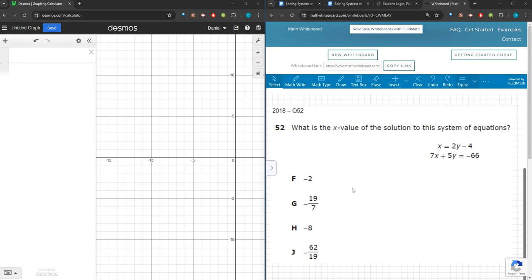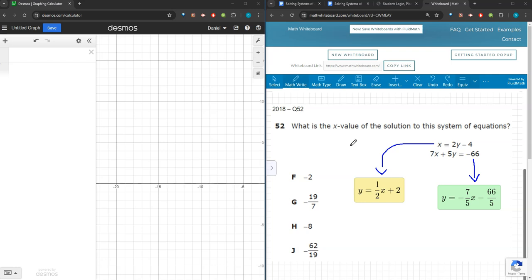We'll need to begin by converting both equations into slope-intercept form so that I can graph those in Desmos and then find the intersection for the solution. I'm going to go ahead and take a moment to do that now. The hardest part is out of the way. I've converted both equations into slope-intercept form. I'll take both equations now and enter those into Desmos to find that point of intersection, which is our solution.